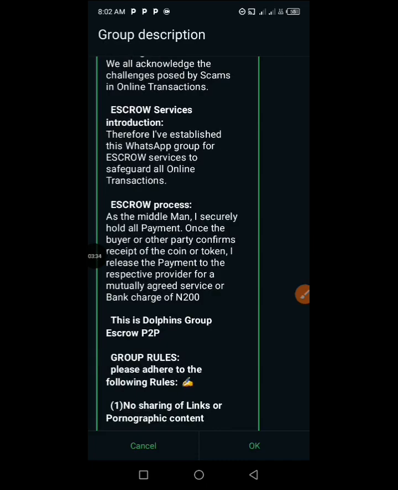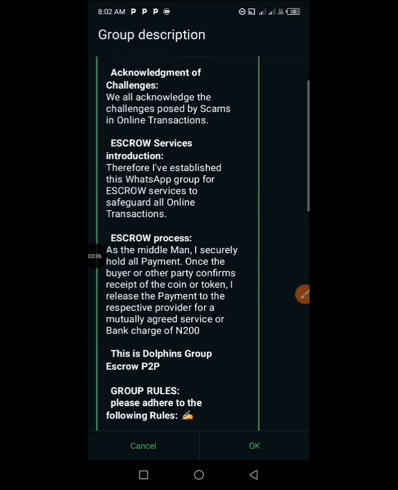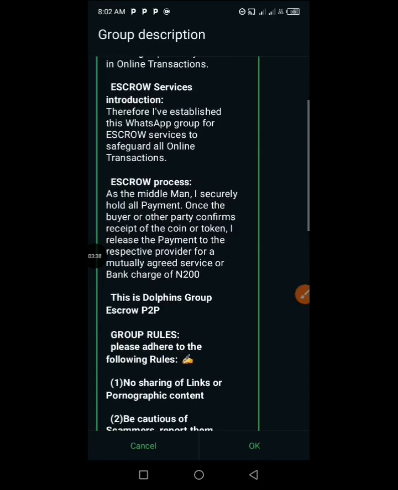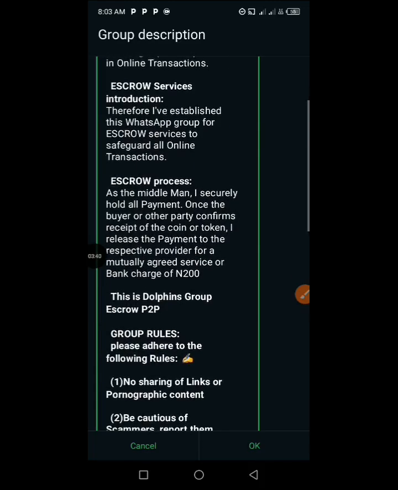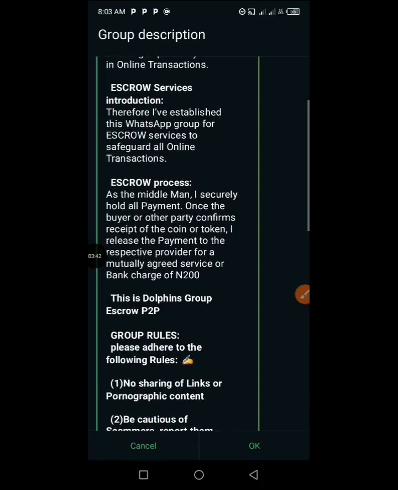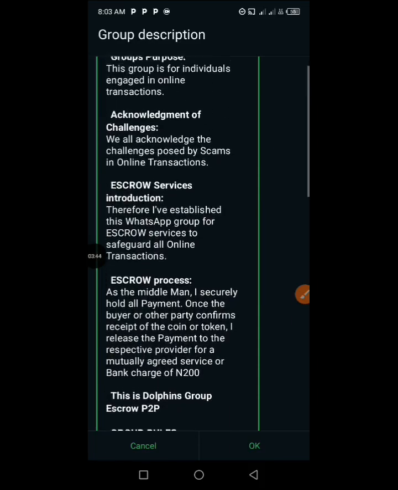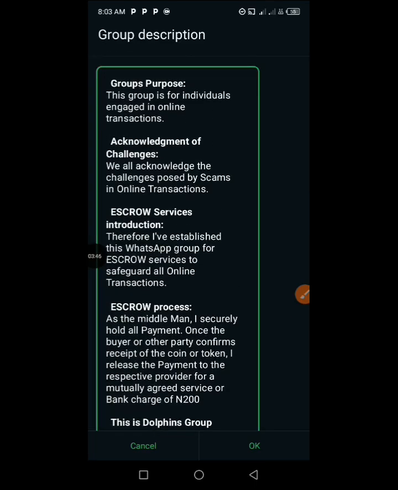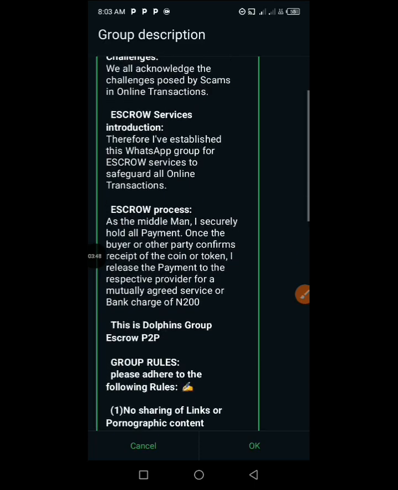All right. So for those of you that are new, that want to transact, to start buying coins or any form of coins in bulk or in small quantity, you have to abide by this rule. The first thing you have to do is to go to the group description and read it, to understand what the group is all about.